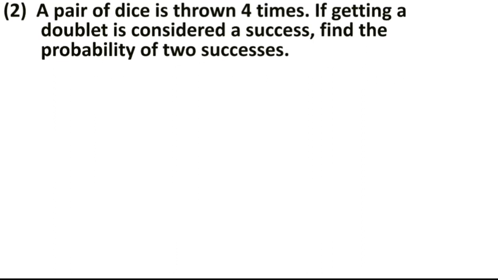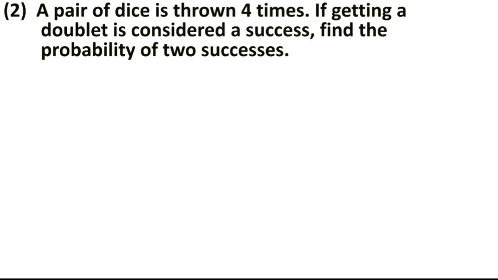The next question is question number 2 from your textbook. A pair of dice is thrown 4 times. Here n is equal to 4. Don't find out its total outcomes. If getting a doublet is considered a success, find the probability of 2 success. Doublet means 1,1, 2,2, 3,3 like this.